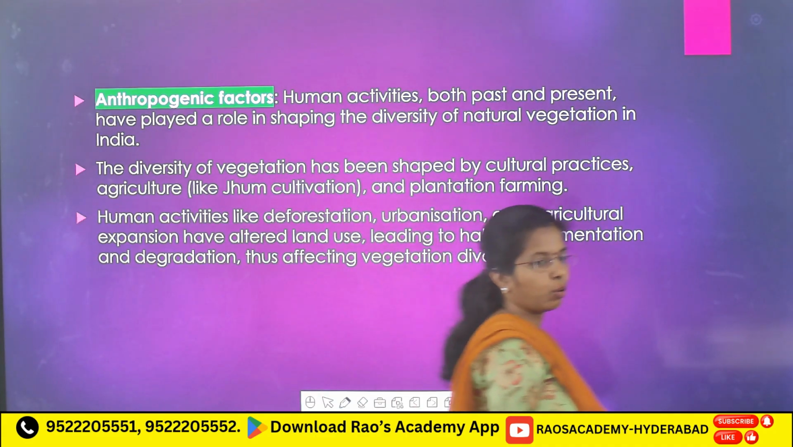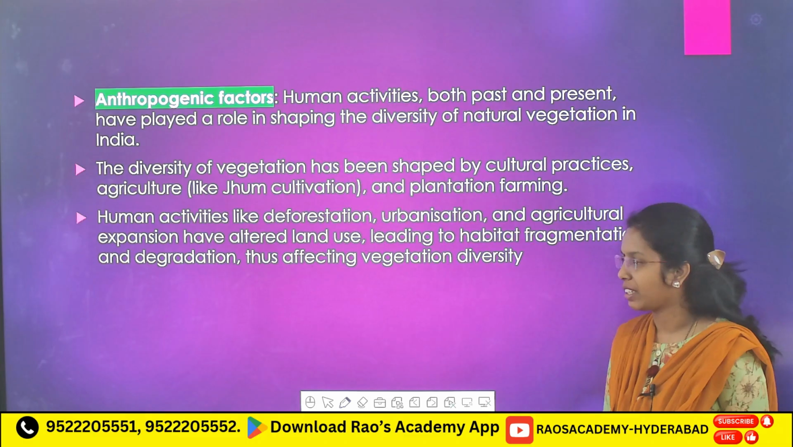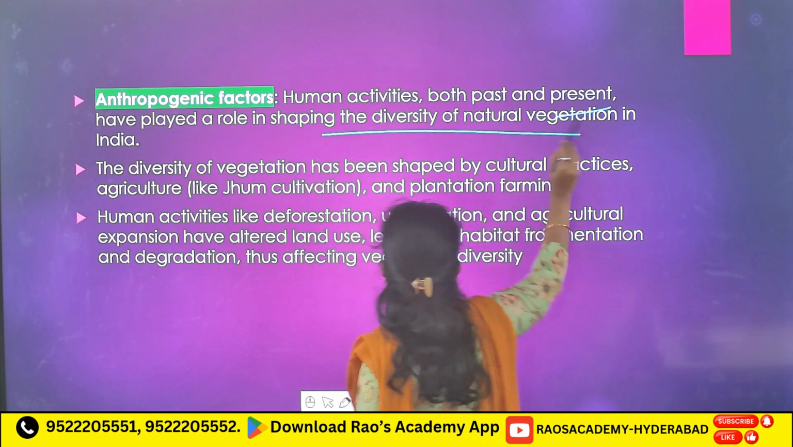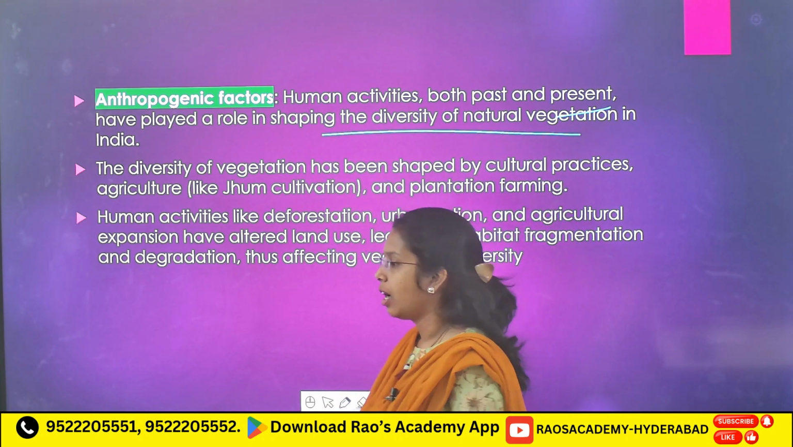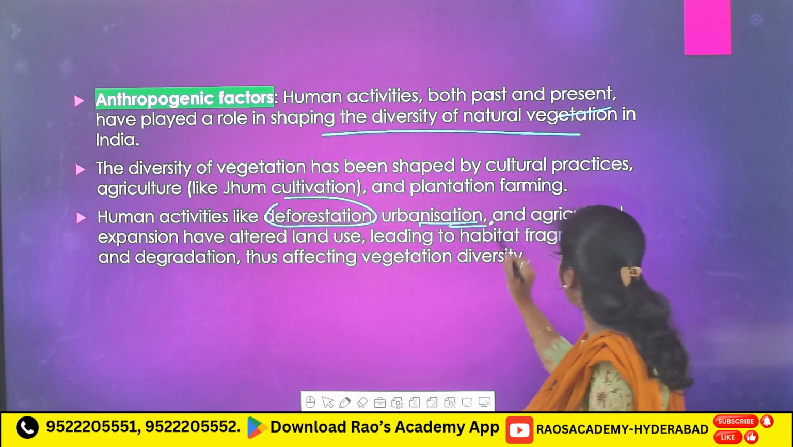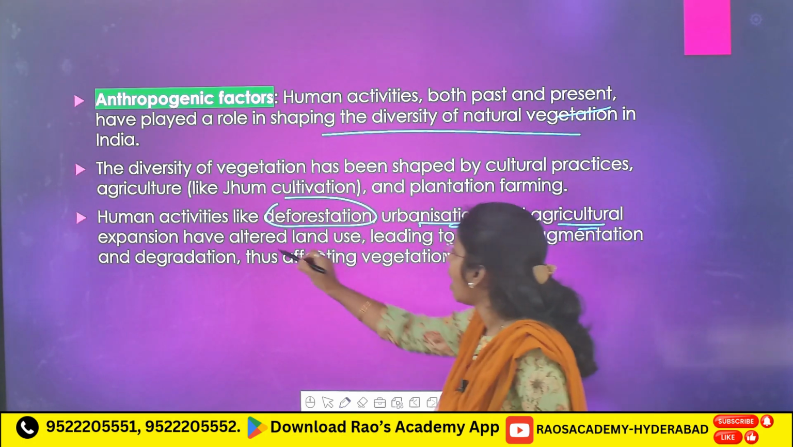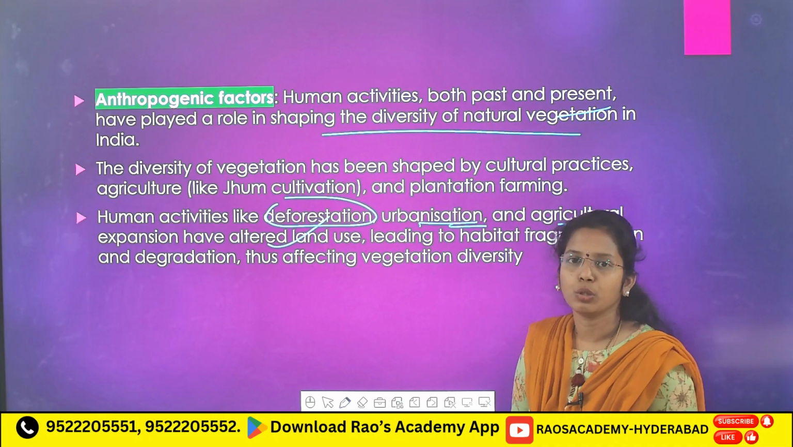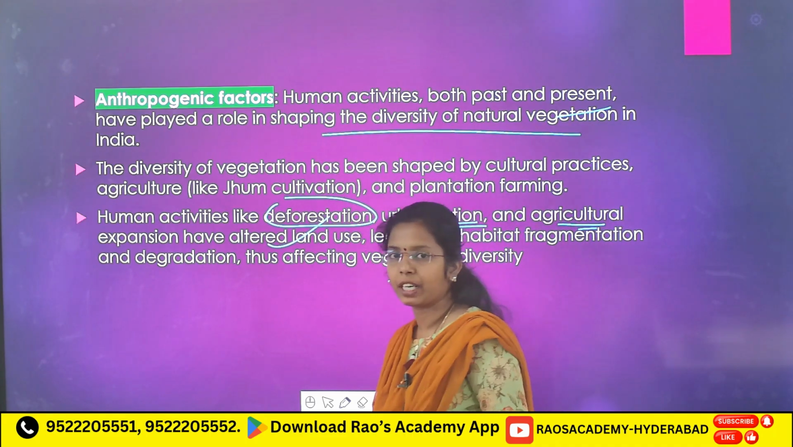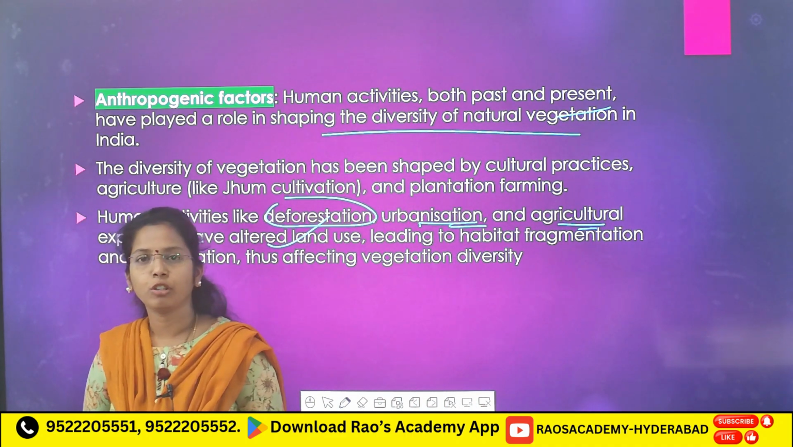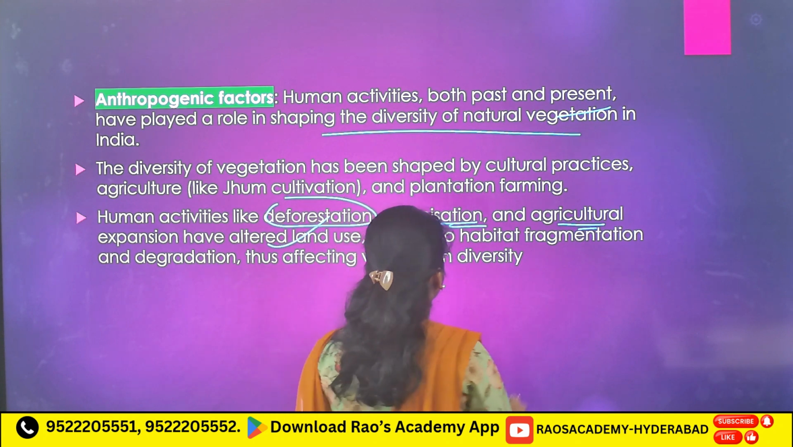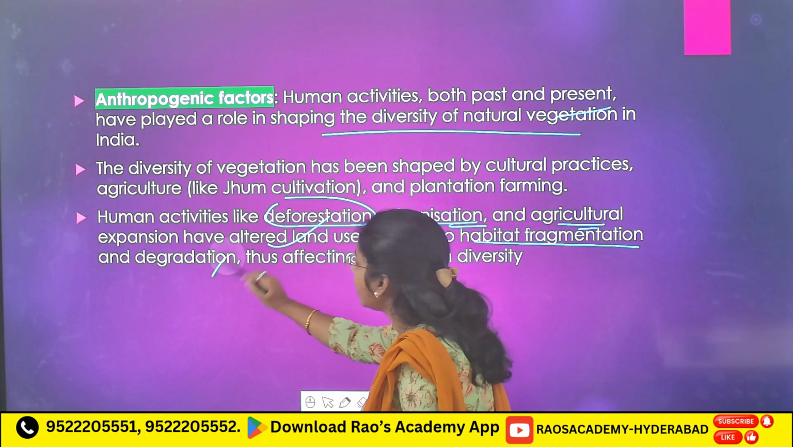Next, anthropogenic factors. Now, this has become a major factor in present days, having played a role in shaping the diversity of natural vegetation. Now, what are these anthropogenic factors? Human activities like deforestation, urbanization and agriculture expansion have altered land use. Means now they are converting forest land to agriculture land and they are urbanizing more areas. Because of that, pollution is increasing, and because of that we are seeing changes in diversity in vegetation. Habitat fragmentation and degradation also.